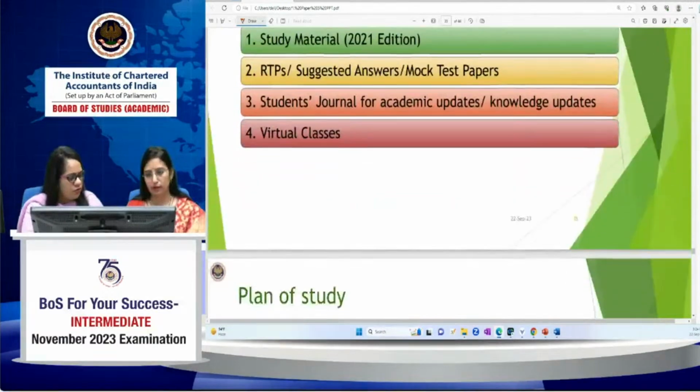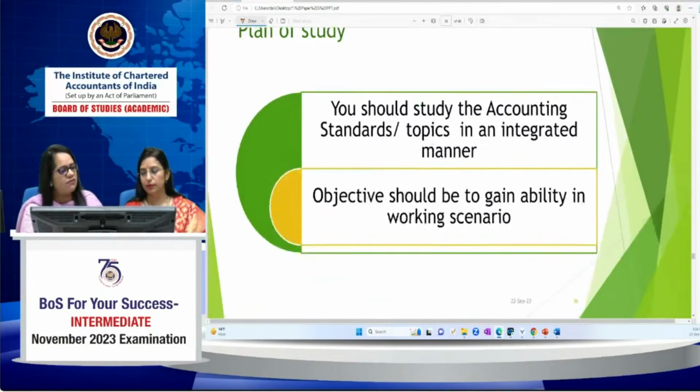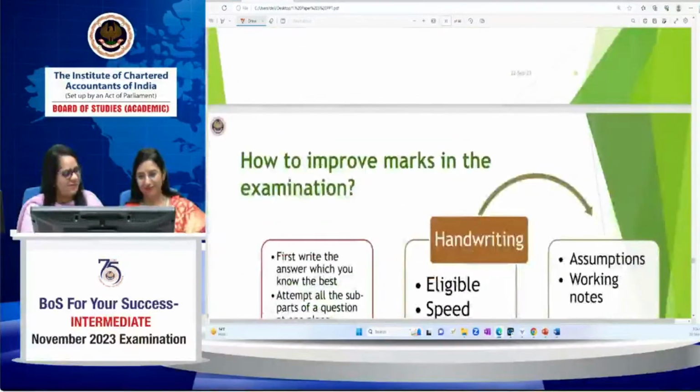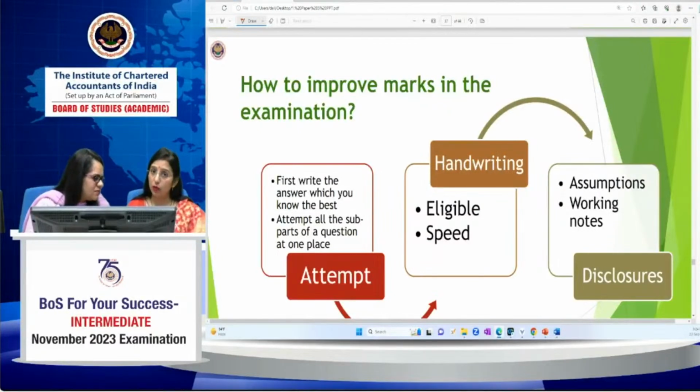These inputs we have already discussed. You have to plan. The objective of this is to secure good marks and come out with flying colors in the CA Final exams. How to improve marks? For improvement, some examination tips. During the entire session we have tried to give you the tips that your working note should be a part of your answer. Try to attempt all the subparts in one go only.